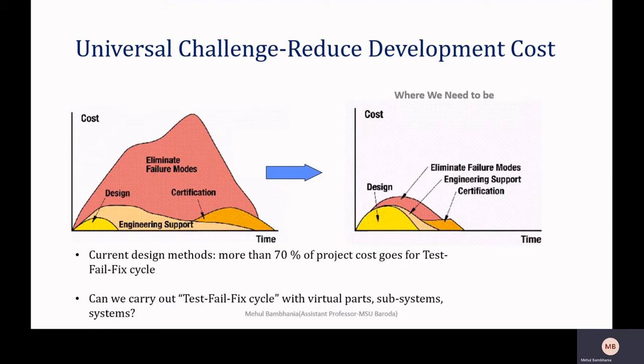Is there any alternative? Yes. With the help of CFD, we can perform a similar task with less cost and a small amount of time. How is it possible? The product design can be done with the help of CAD software, in which you can create the geometry. Once you have the geometry, you can use the solver where you can assign the material of that crankshaft or of that element.